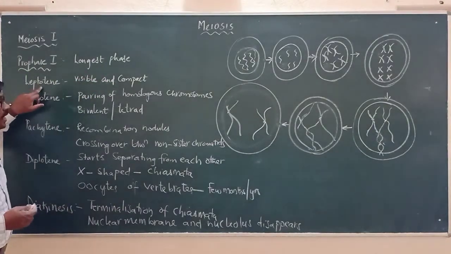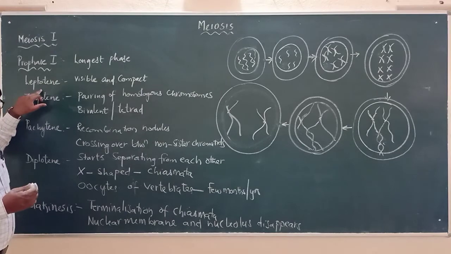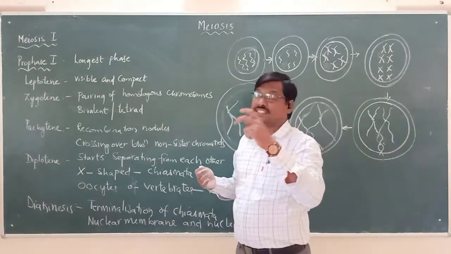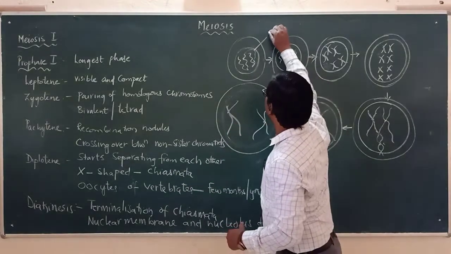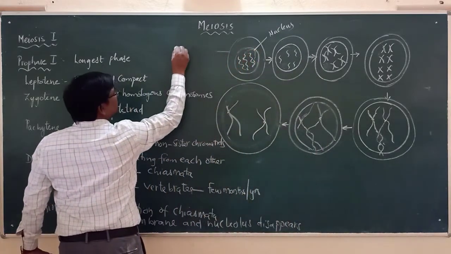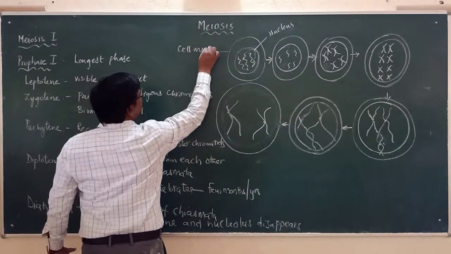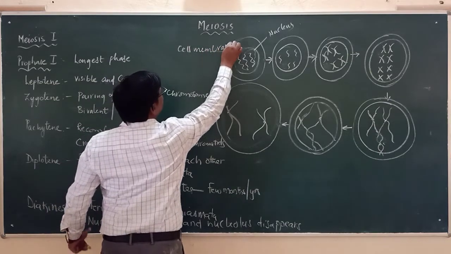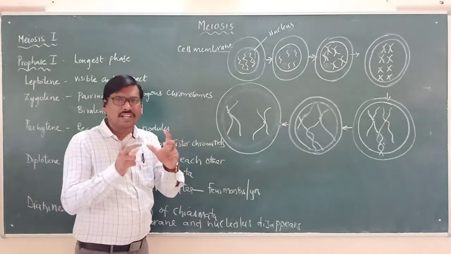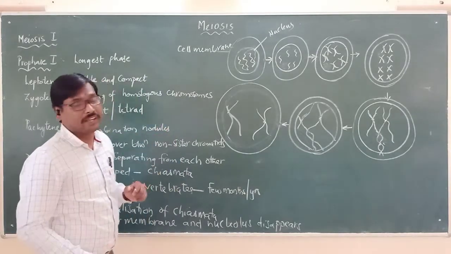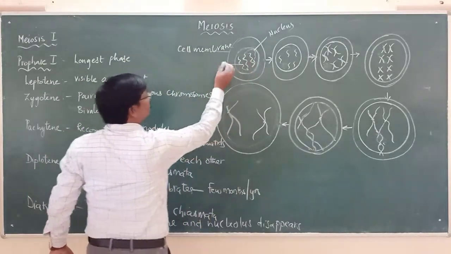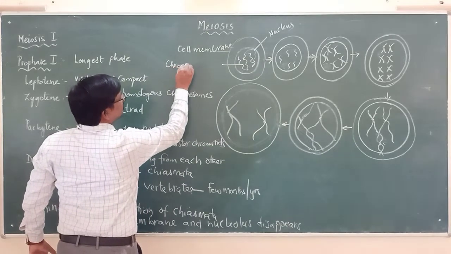First, in the leptotene stage, let us say this is the nucleus and this is the cell membrane. When you look at the nucleus, it is very clearly visible and distinct under the electron microscope, and you can see the chromatin network very clearly.